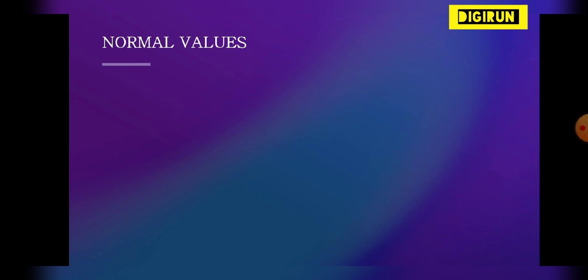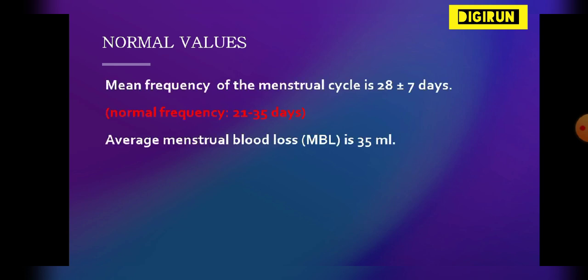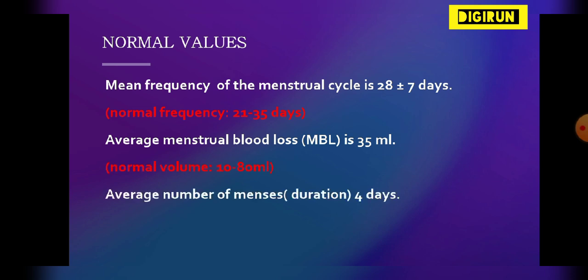So, before going to the abnormal bleeding, we have to understand the normal values. Mean frequency of the menstrual cycle is 28 plus or minus 7 days. So, 21 to 35 days is a normal frequency. Average menstrual blood loss is 35 ml. So, 10 to 80 ml is a normal value. Average number of days of menses is 4 days, or 2 to 7 days is a normal duration.